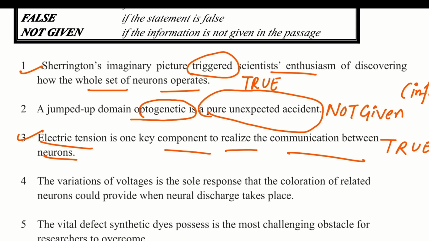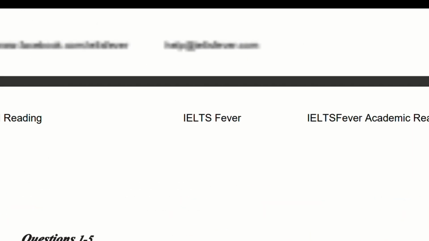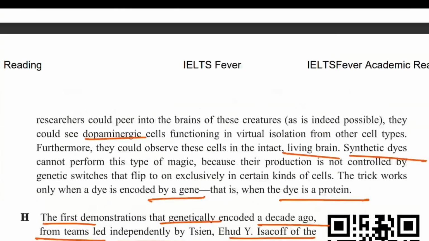So the fourth question is, the variations of voltages is the sole response that the coloration of related neurons could provide when neural discharge takes place. Means there is only variation of voltage, that is the sole response for the coloration of related neurons. So we will check whether it is correct or not.